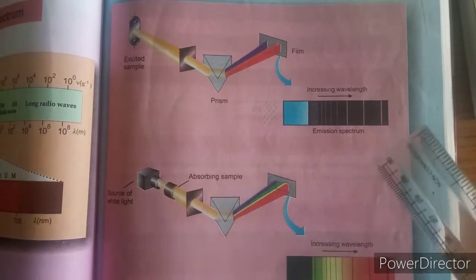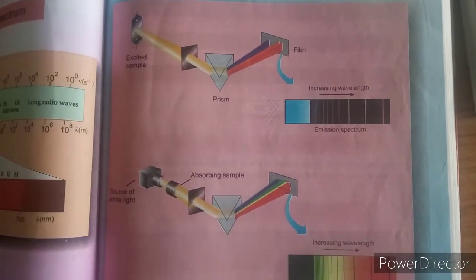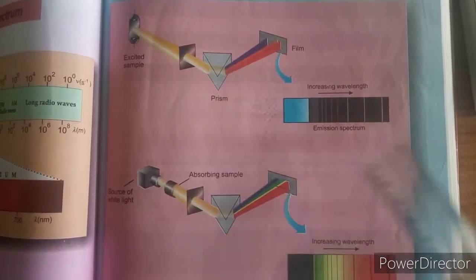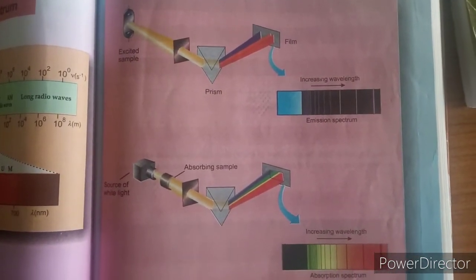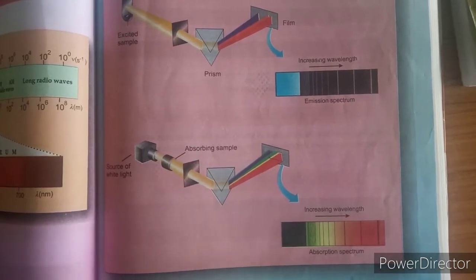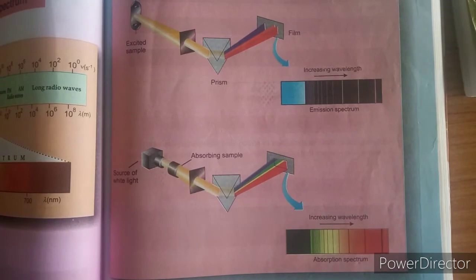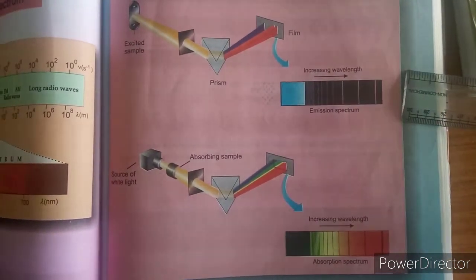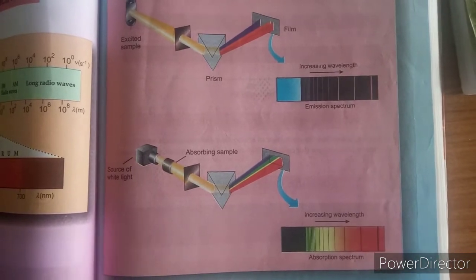Why is this so? In case of emission, these particular wavelengths are emitted, and in case of absorption, these particular wavelengths of rays are absorbed. So from the figure the difference between emission spectra and absorption spectra is very clear.